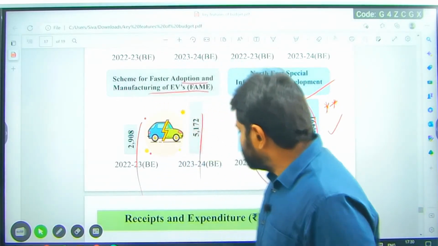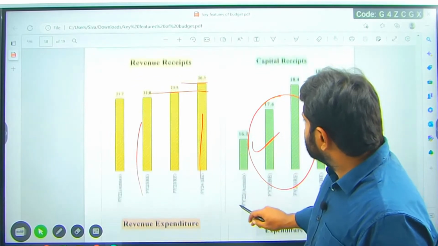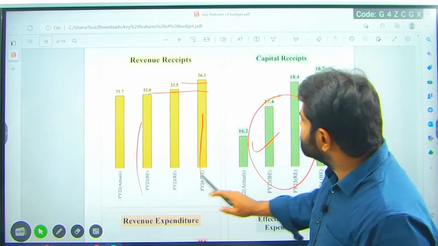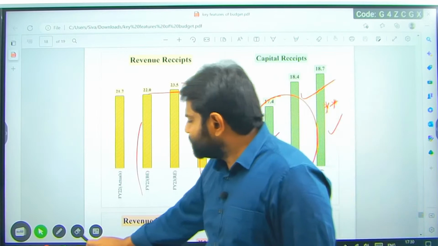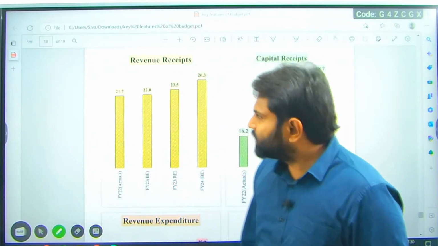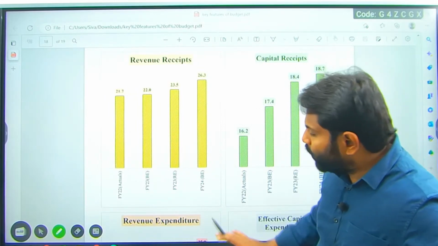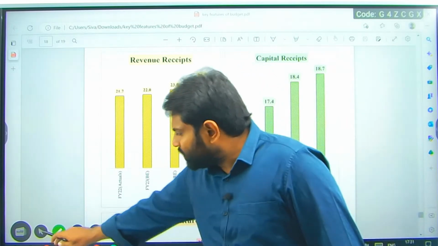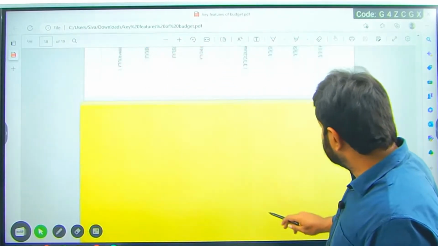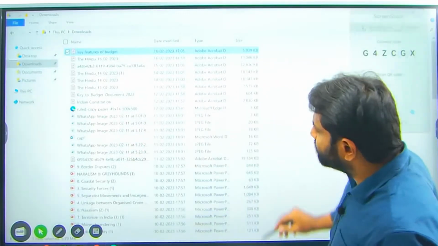So this is the trend of revenue receipts. This is the trend of capital receipts. We know what is revenue receipt, we know what is capital receipt already. So I hope this trend we may reserve for after. We will see one document, and after that, we will come back to this.